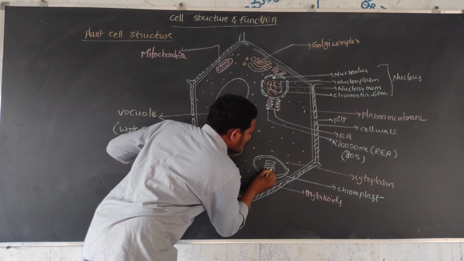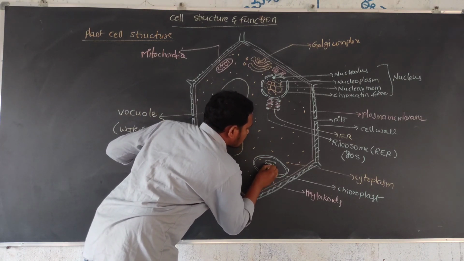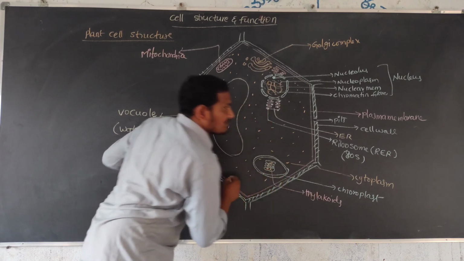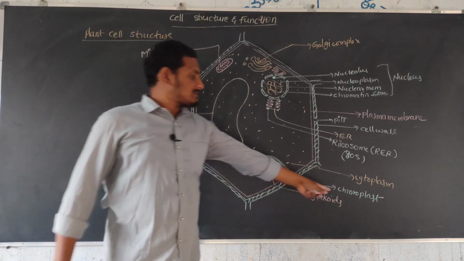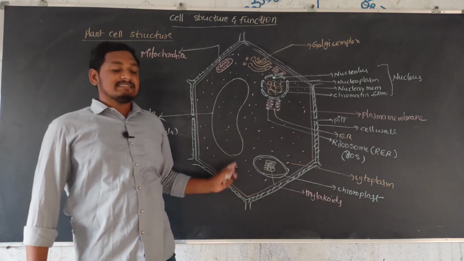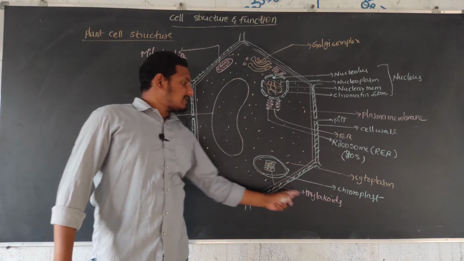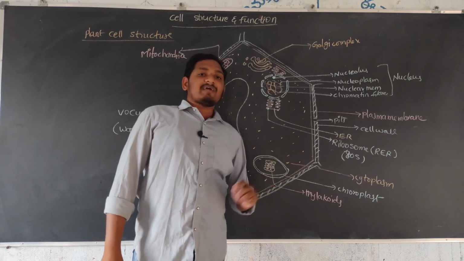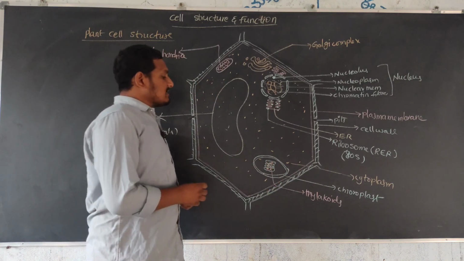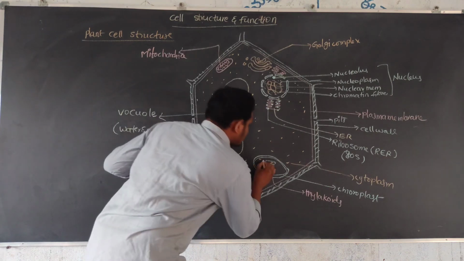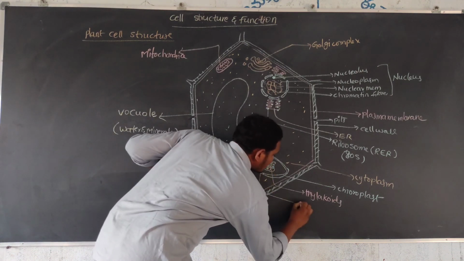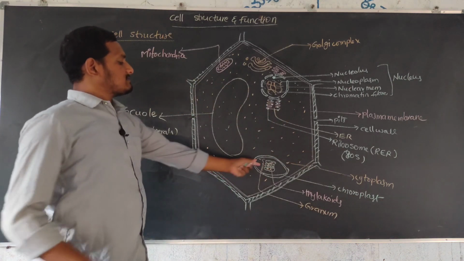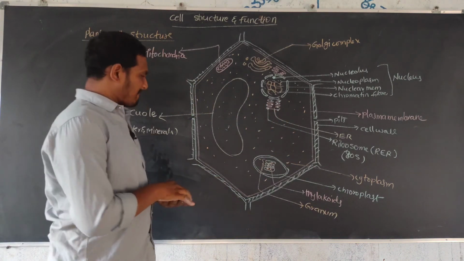A group of thylakoids is called a granum. Each one is a thylakoid and a stack of thylakoids is the granum, which is responsible for photosynthesis.